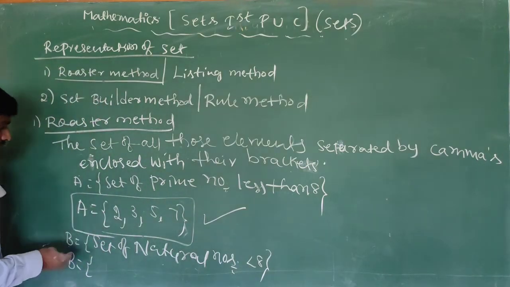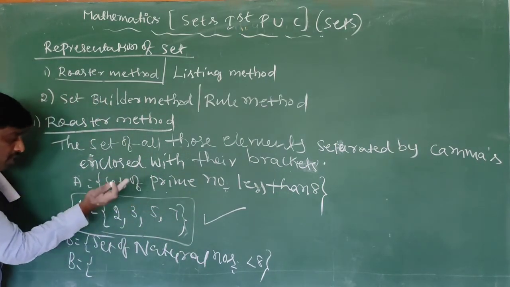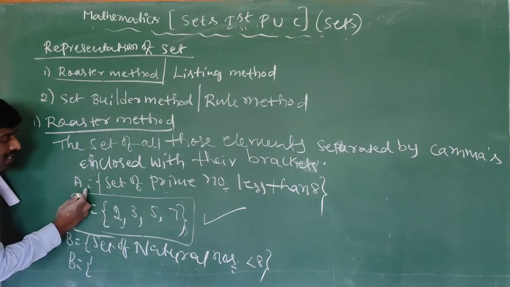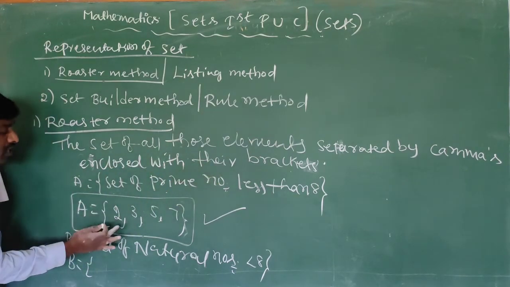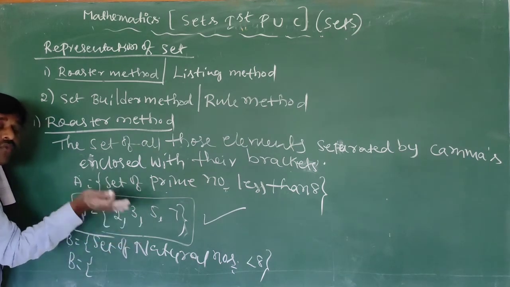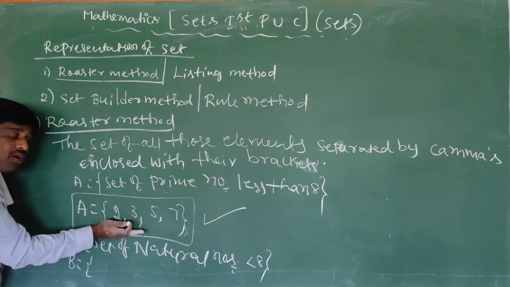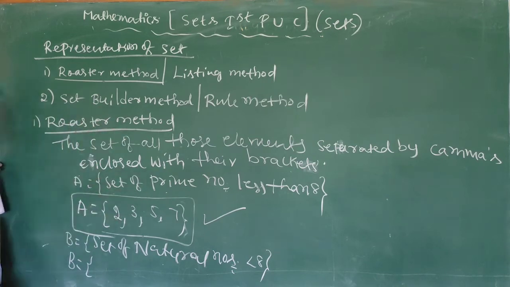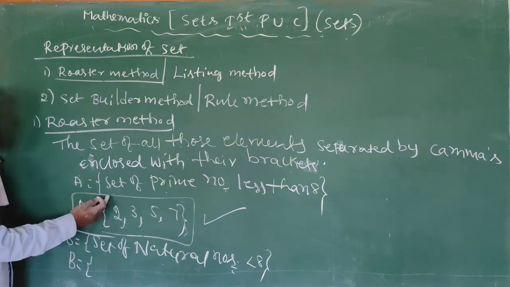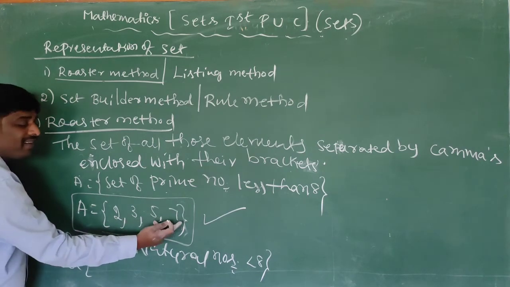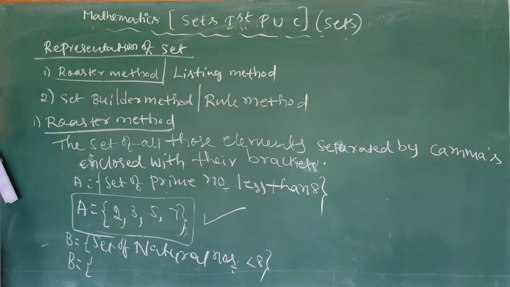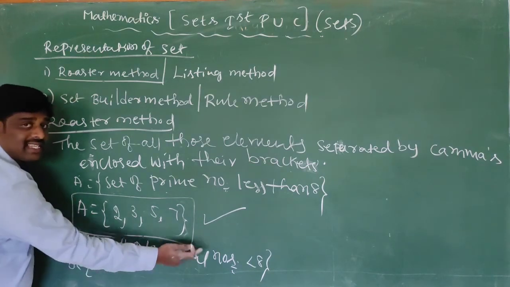Don't confuse. Here it is a rule, and we have to write the roster. A is equal to the set of prime numbers less than 8. What are the prime numbers less than 8? We have to write the elements, no? That is called roster: 2, 3, 5, 7. Next, the set of natural numbers less than 8.